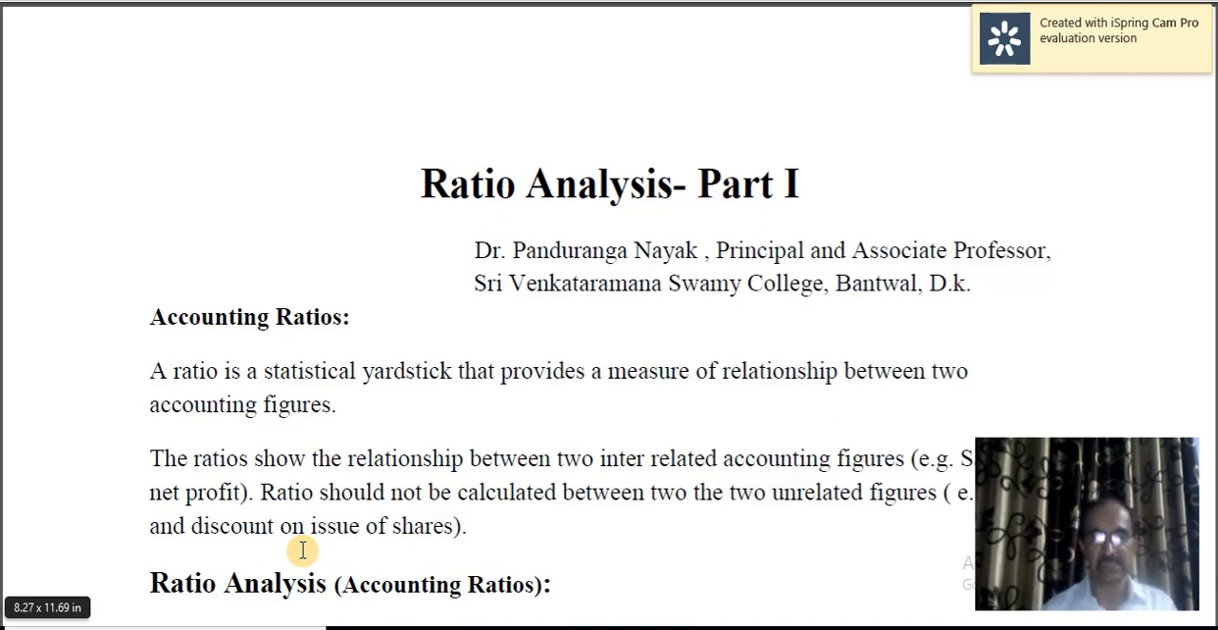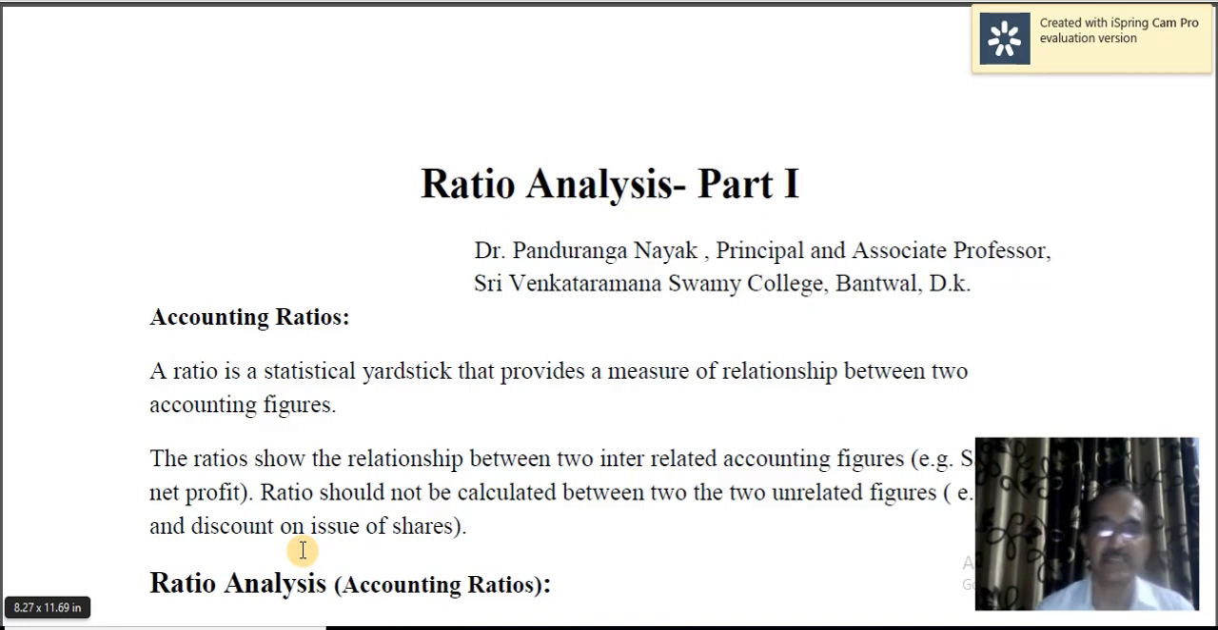Ratio analysis is an important tool for the analysis and interpretation of financial statements. Now, what do you mean by financial statements? See, a businessman does so many transactions during the year. At the end of the year, he wants to know whether he has earned profit or incurred losses. Secondly, he would like to know the financial position of the business at the end of the year, whether his financial position is strong, sound, or unsound. So he wants to know.